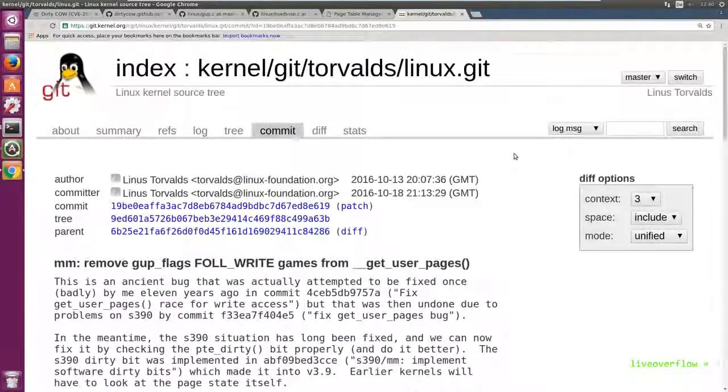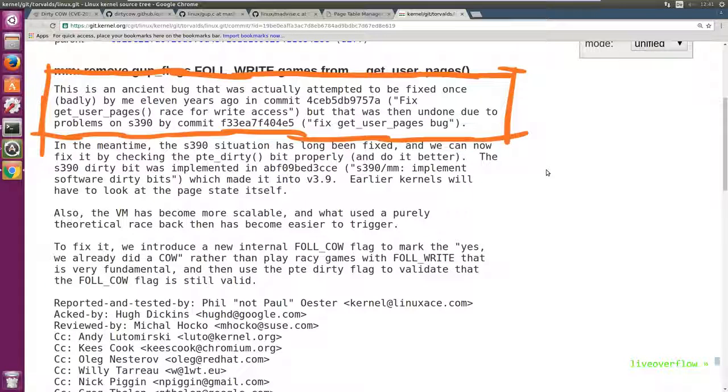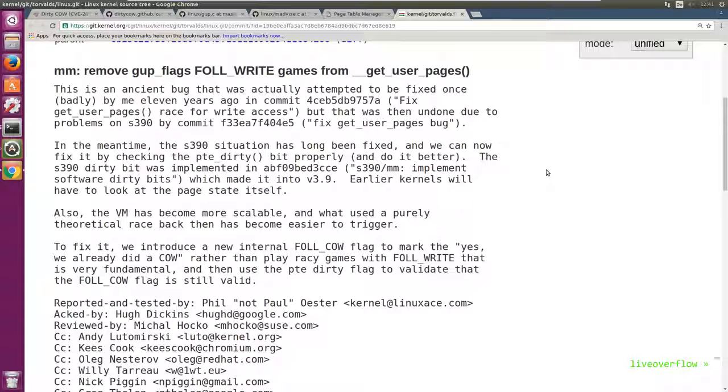Now let's have a look at the patch, because I think it's very interesting and not very big. In the commit message, the author states that this is an ancient bug that was actually attempted to be fixed once, badly by me 11 years ago, but was then undone due to problems on S390. So I'm a little bit disappointed here at my IBM friends, because they almost have partial guilt here. S390 is the architecture used by IBM mainframe systems. Anyhow, let's have a quick look.